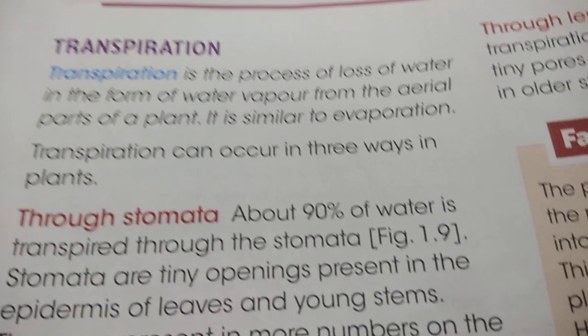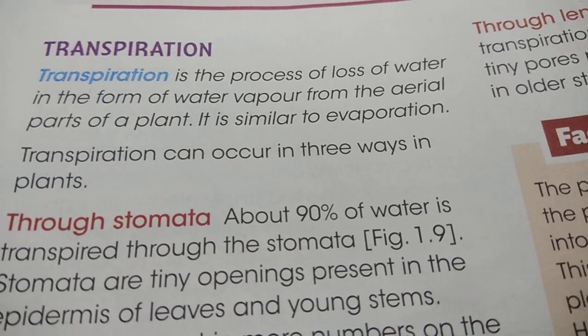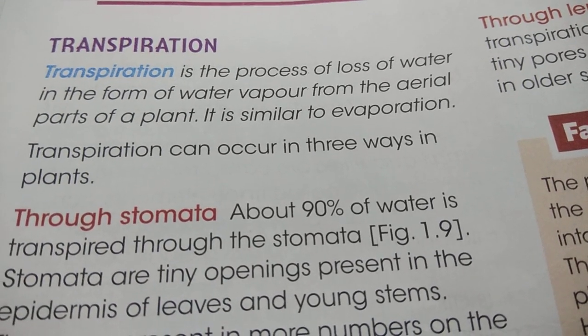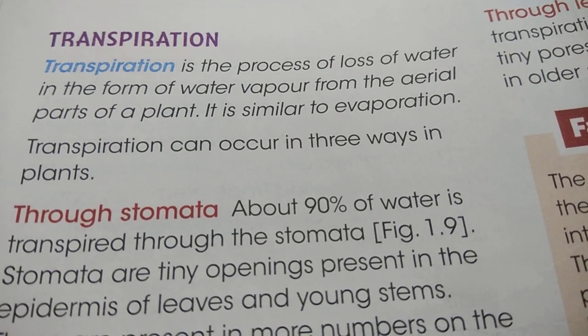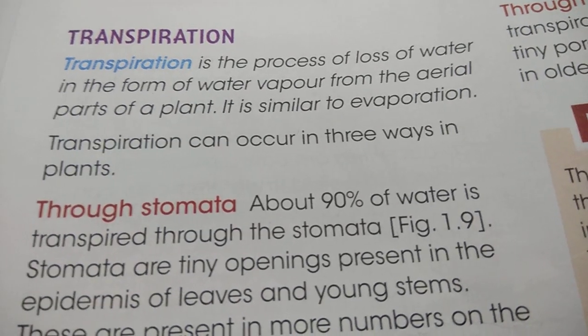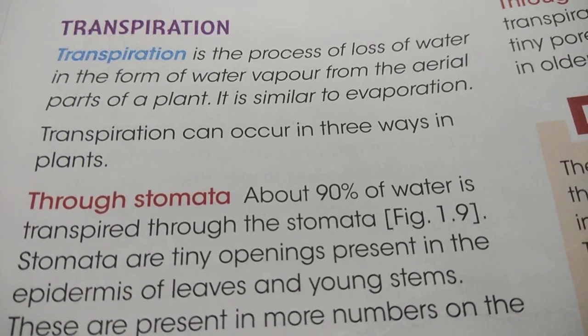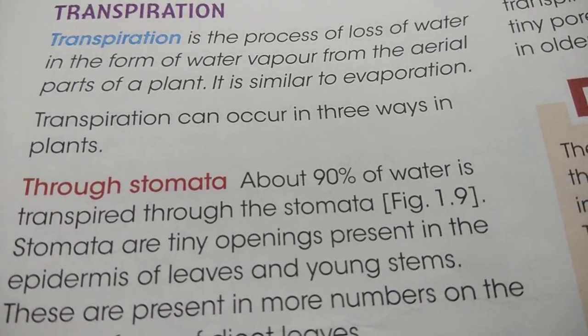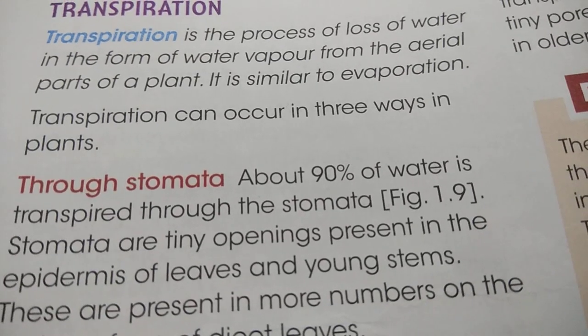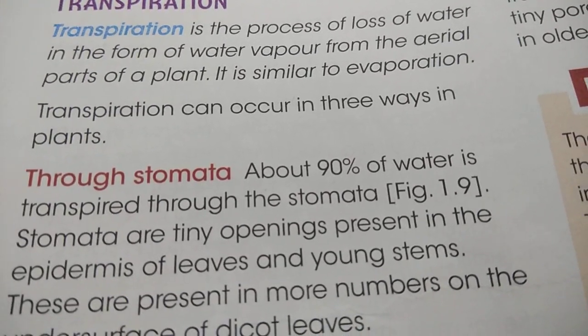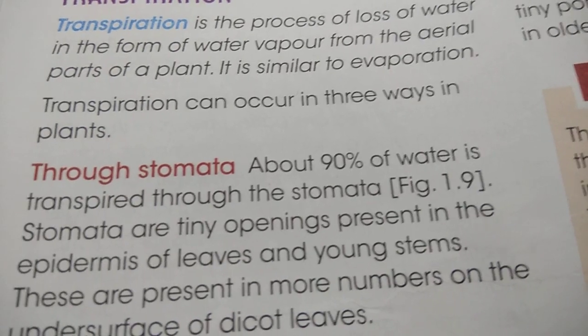Now let's start transpiration. Transpiration is the process of loss of water in the form of water vapor from the aerial parts of a plant, means through the stomata. It is similar to evaporation.